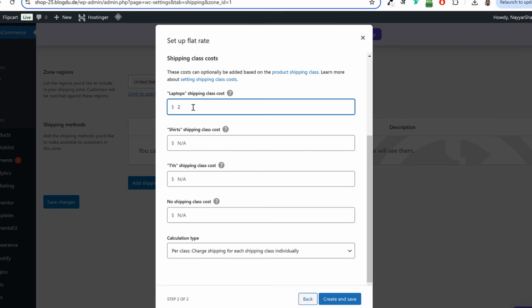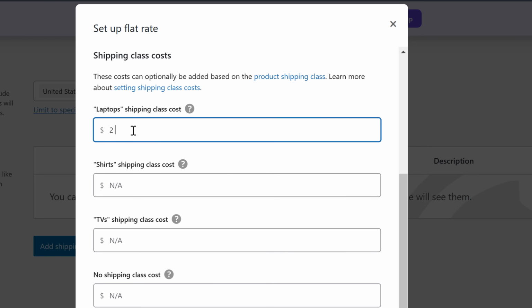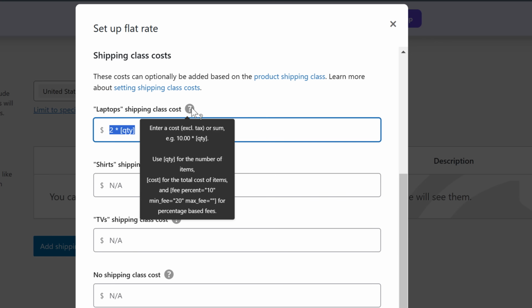So to fix this thing, you can type in 2. After that, give a space, type in asterisk. And after that, under square brackets, type in QTY. Okay, so $2 into whatever the quantity is. If you hover over this thing, you can see this formula over here as well.